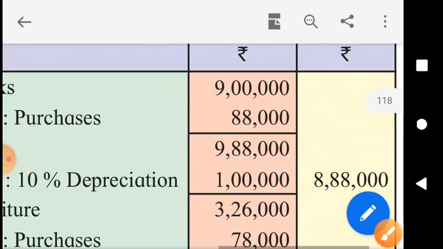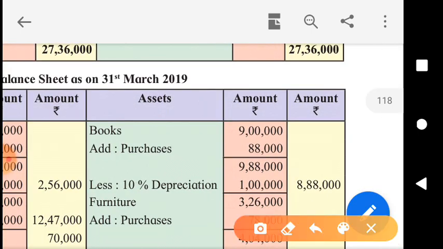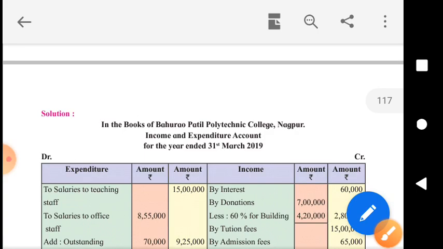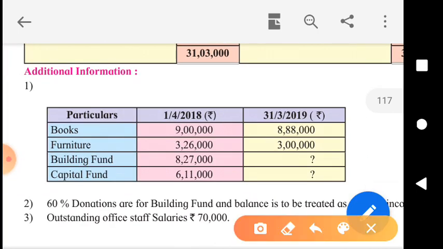You must show the closing balance of books at 8,88,000. The balance of books on 31st March 2019 must be 8,88,000. Who says? The adjustment says. Look at this. Adjustment says that you must show books on 31st March 2019 at 8,88,000.